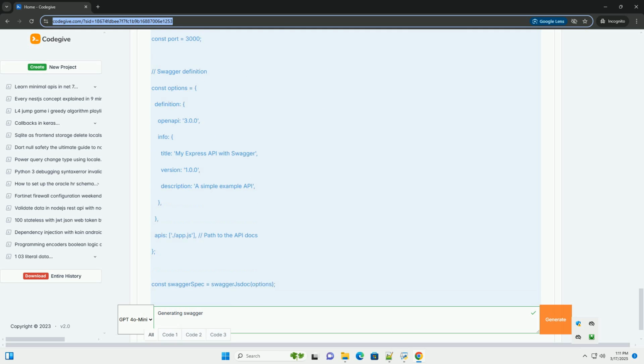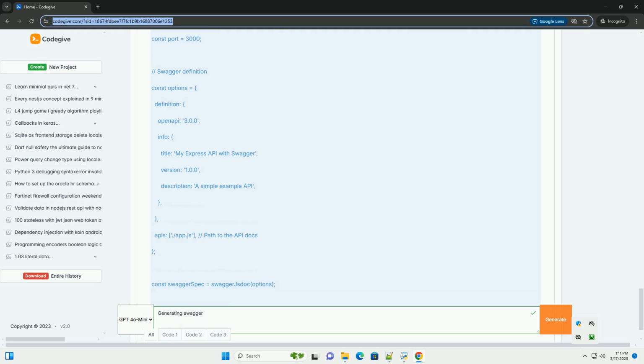-i openapi.yaml specifies the input Swagger/OpenAPI specification file. -g python-flask specifies the generator to use, the language/framework for code generation.